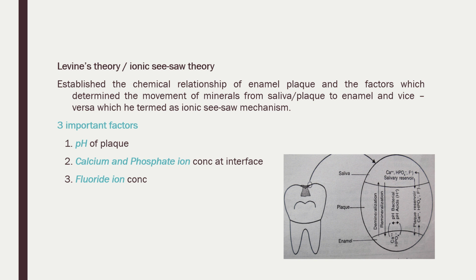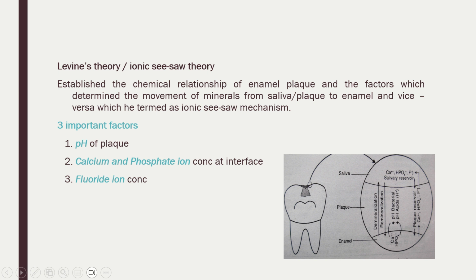If the pH increases, there will be deposition of calcium and phosphate ions. If the pH decreases, there will be loss of calcium and phosphate ions from the tooth surface. And an important concept is fluoride also. If there is sufficient fluoride concentration, then even at pH below 5, even if the concentration is as low as 5 ppm, there will be more chances of deposition of calcium on the enamel. So fluoride ions favor the remineralization process.